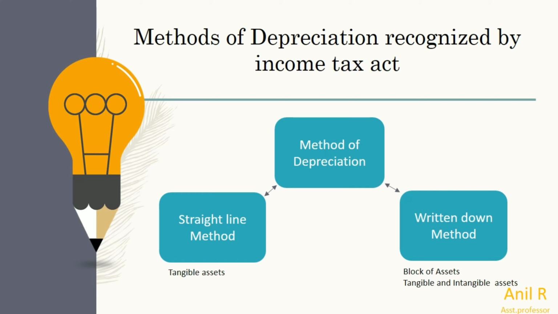A block of assets is nothing but categories, dividing the assets based upon the rate of depreciation allotted to them. For example, if we have a few fixed assets called land, furniture, machinery, and for all three the rate is 20%, then all these three will become one block of assets.